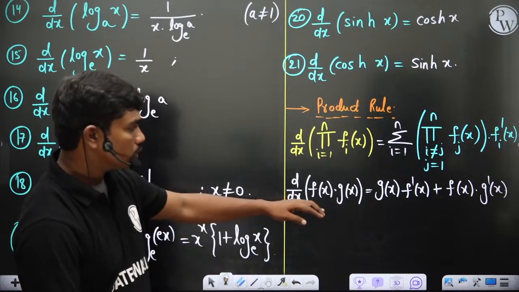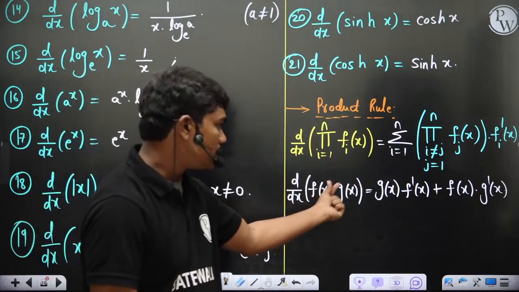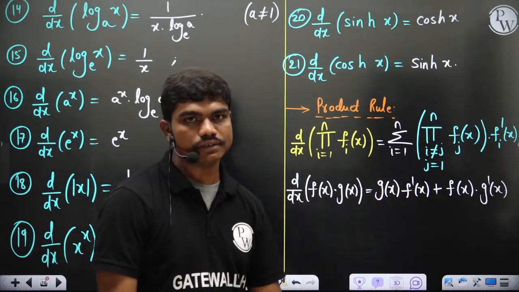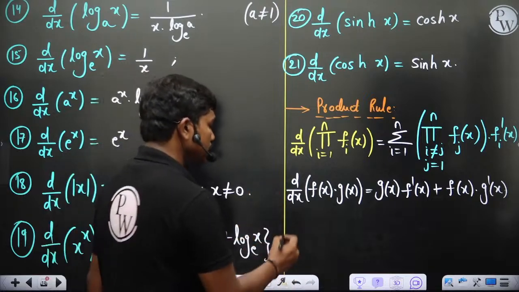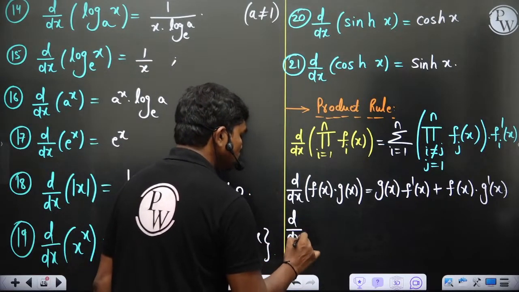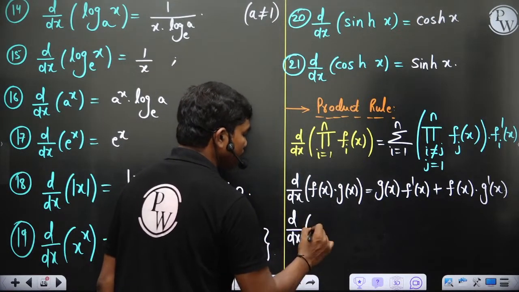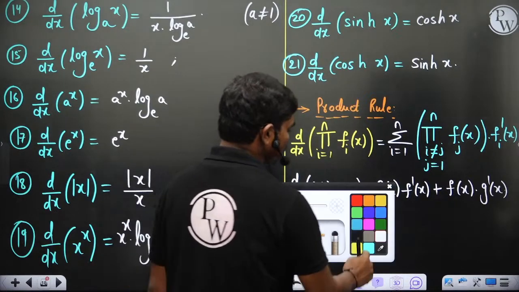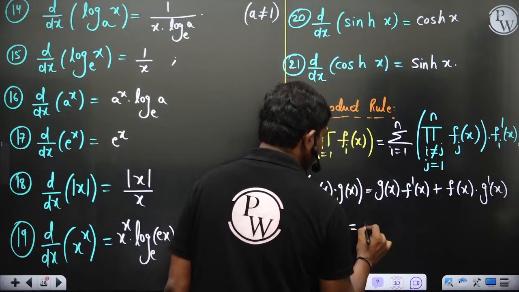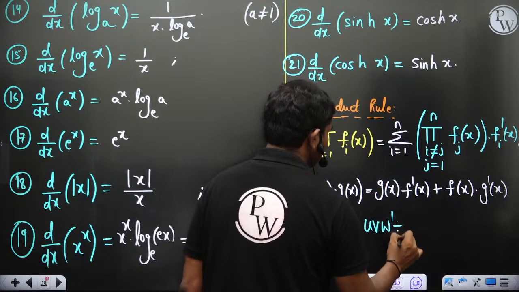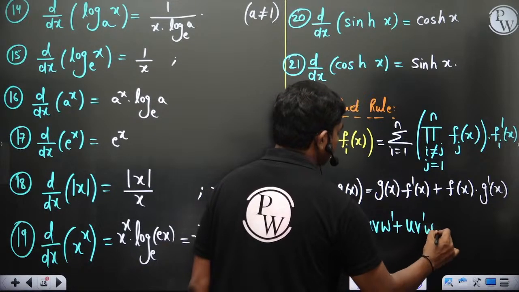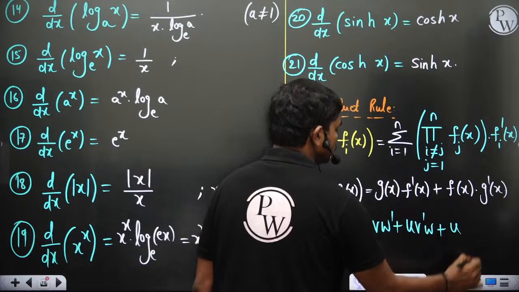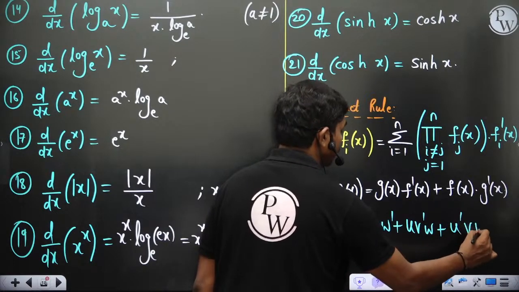So for the product of two functions, it is the first function into the derivative of the second, plus the second function into the derivative of the first. If you have three functions, d by dx of u v w, this gives you u v into w dash plus u v dash w plus u dash v w. This is what you get.